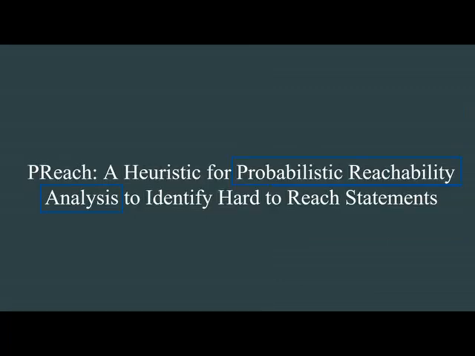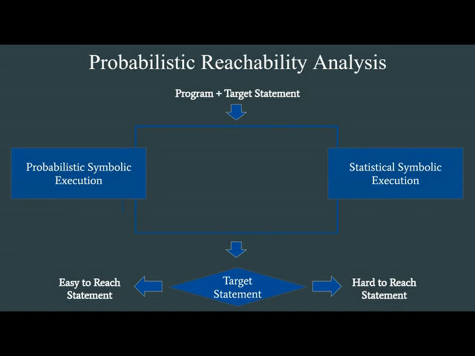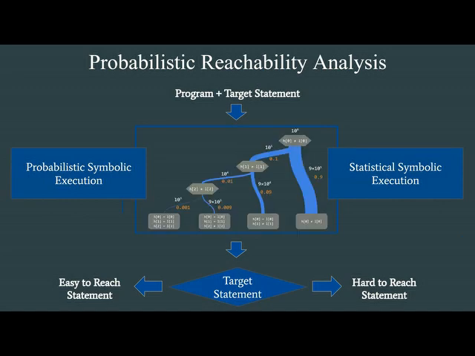To identify hard to reach statements in the program, Preach does a probabilistic reachability analysis. Given the program and a target statement, one can do some kind of probabilistic reachability analysis and then identify if a target statement in the program is easy to reach or hard to reach. Existing techniques that can be used for probabilistic reachability analysis are probabilistic symbolic execution and statistical symbolic execution.